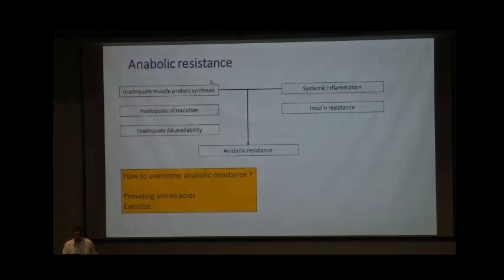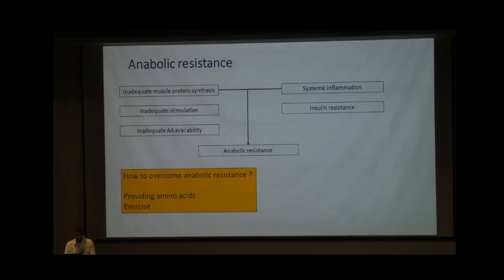So what is anabolic resistance? With age, as we have previously studied, sarcopenia is an age-related phenomenon. So with increasing age, there will be inadequate muscle protein synthesis, inadequate stimulation, and inadequate amino acid availability. Along with this, if there is systemic inflammation or insulin resistance, that all leads to anabolic resistance. So how do we actually overcome anabolic resistance? Is it just by doing exercise or providing amino acids?